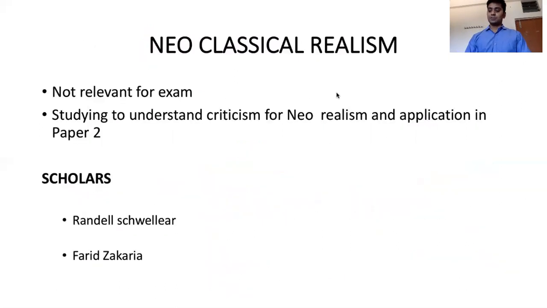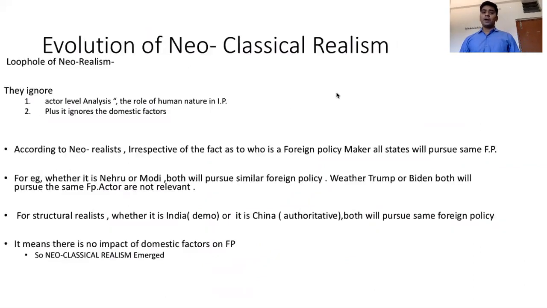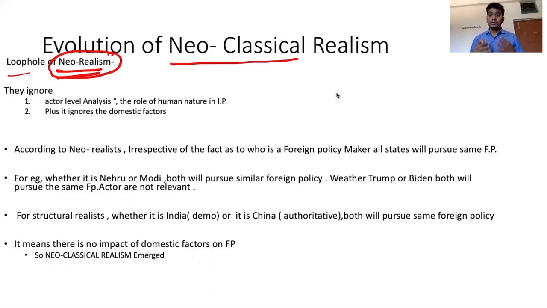The scholars, as I said, are Randall Schweller as well as Fareed Zakaria. Now, what are the roots for the evolution of so-called neoclassical realism? Neoclassical realism evolved because of the loopholes that existed in the neo-realism of Kenneth Waltz and John Mearsheimer. We studied neo-realism, but there are some criticisms. In the last class also, we have seen the criticisms of neo-realism from the perspective of neoclassical realism. So there is some loophole. Now we understand what that loophole is.